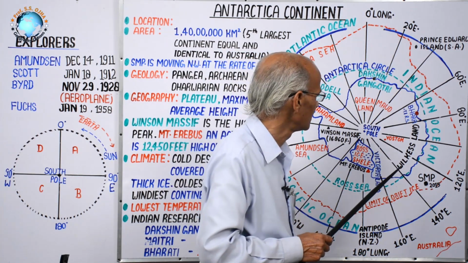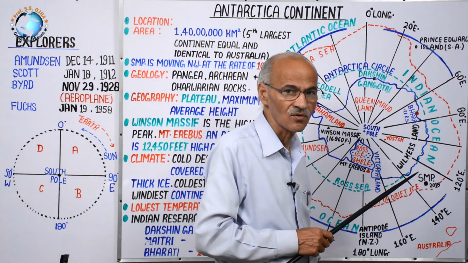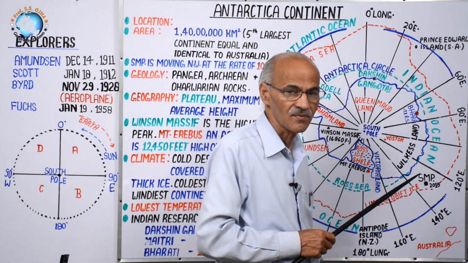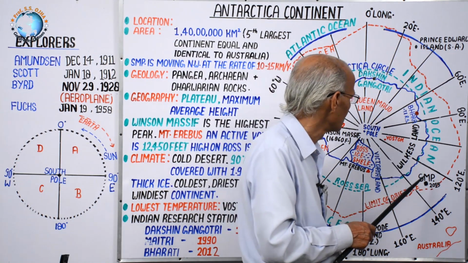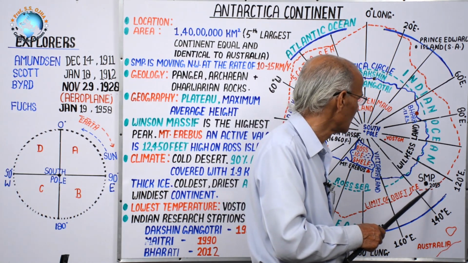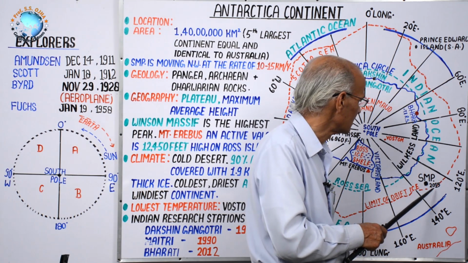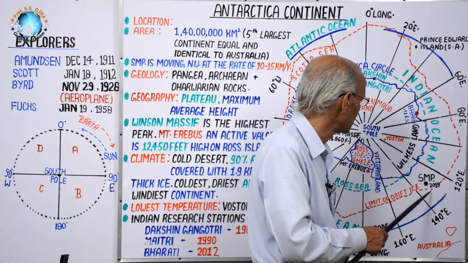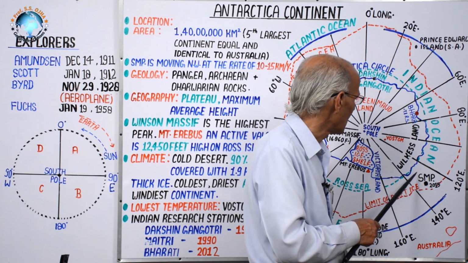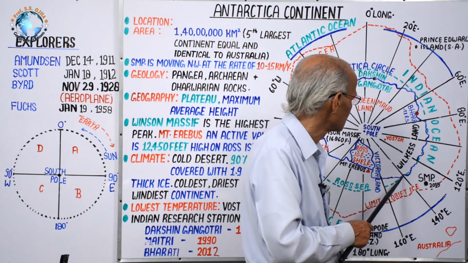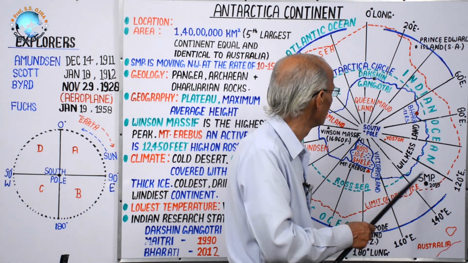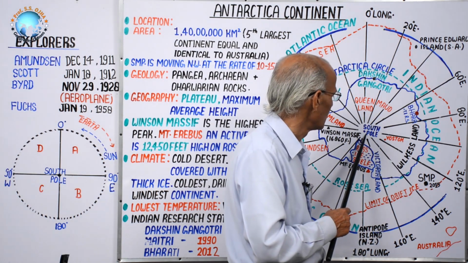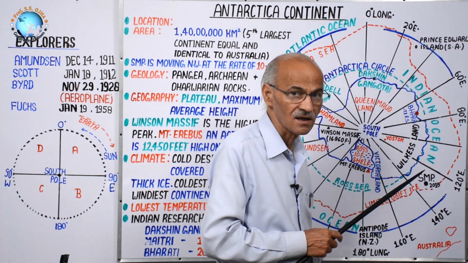As we studied the North Magnetic Pole in the map of the Arctic Ocean, in the same way here this is the South Magnetic Pole, and its location in 2015 was here, outside the Antarctic Circle, to the southeast of the South Pole. Am I correct or not?